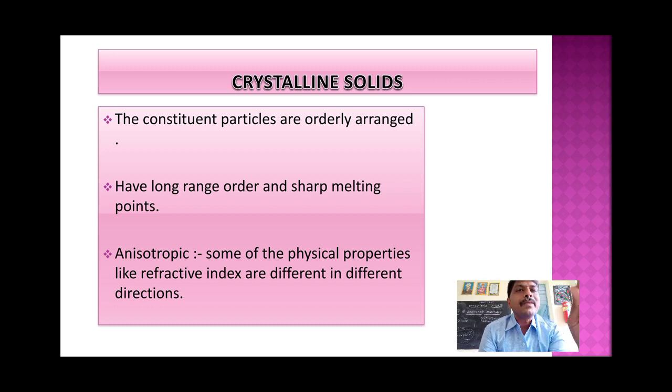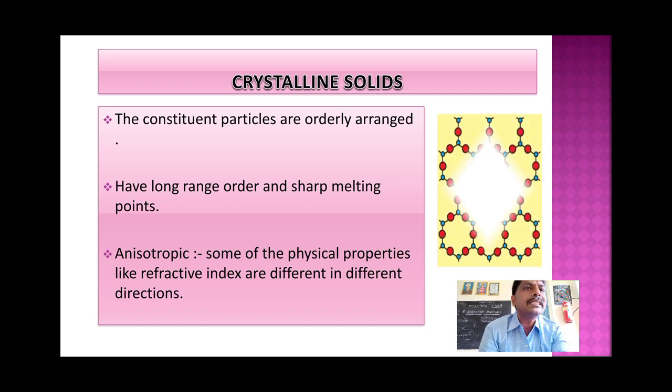You remember MEO. What is M? Mechanical properties. E, electrical properties. O, optical properties. Suppose refractive index, an optical property. Electrical conductivity, an electrical property. Tensile strength, a mechanical property. Mechanical properties, electrical properties and optical properties are different in different directions. So this phenomenon is called anisotropy.